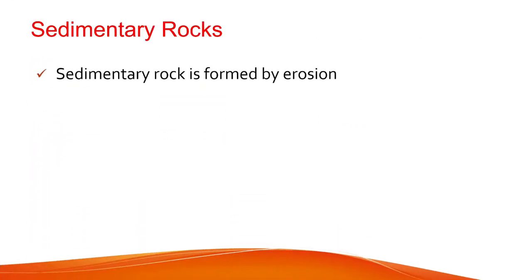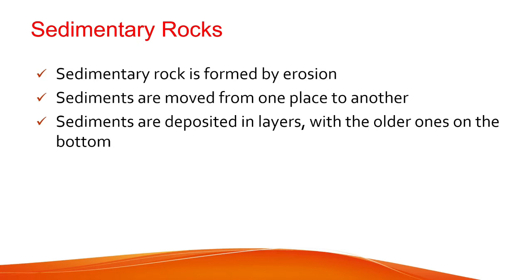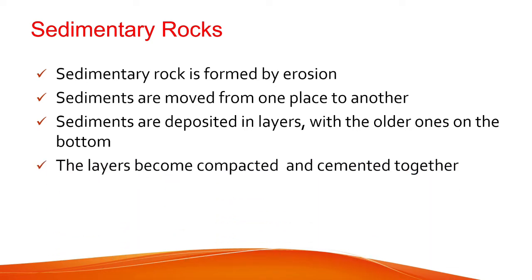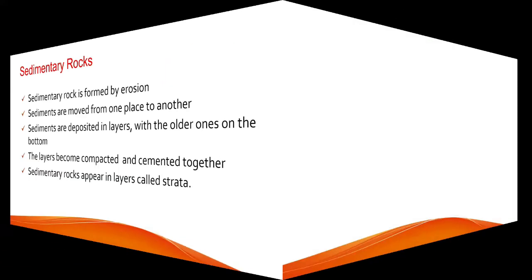Sedimentary rocks. Sedimentary rocks is formed by erosion. Sediments are moved from one place to another. Sediments are deposited in layers with older ones on the bottom. The layers become compacted and cemented together. Sedimentary rocks appear in layers called strata.